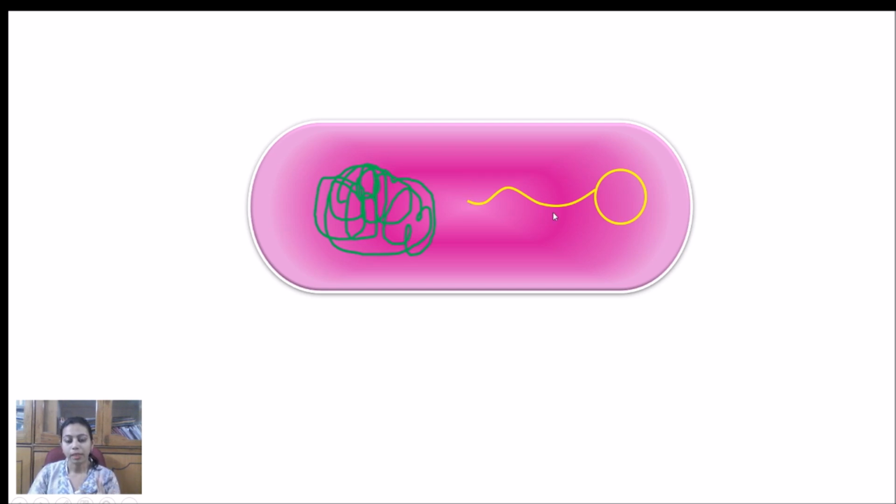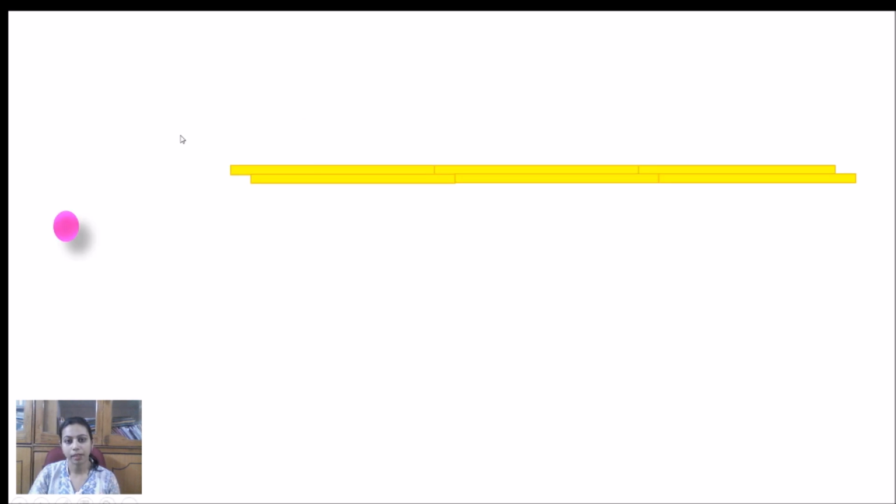When we zoom out, we will find that because of the rolling circle mechanism, rolling has taken place a number of times, and a number of DNA copies have been synthesized continuously in a single chain. After that, XIS protein will cleave the cos site.